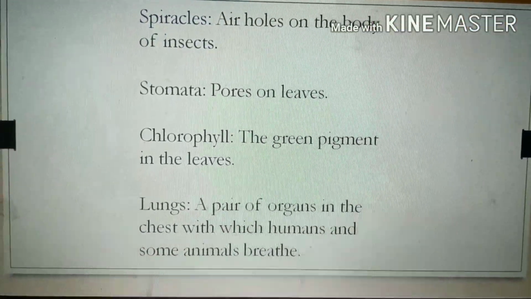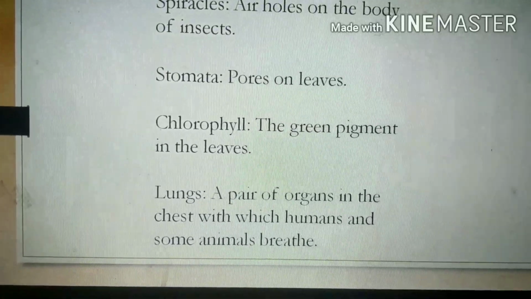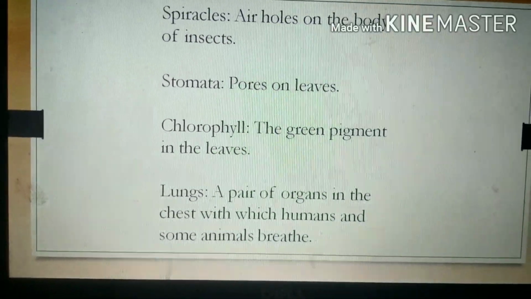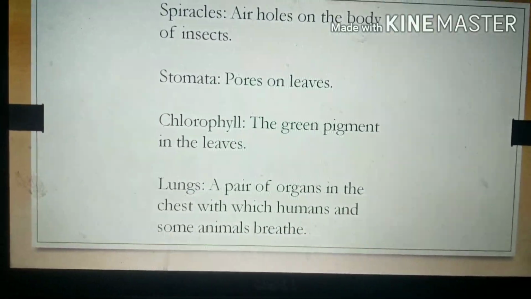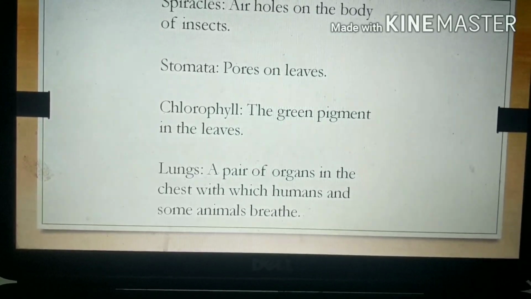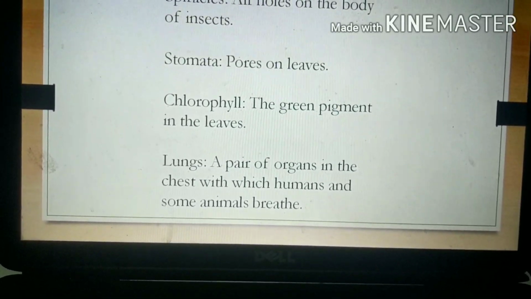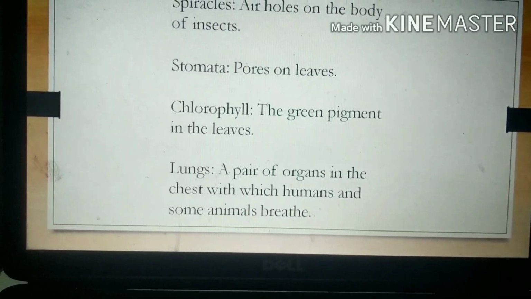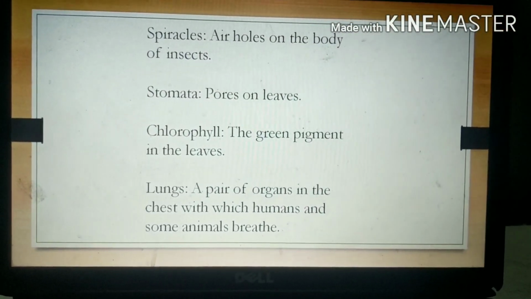Learned about this: spiracles, air holes on the body of insects; stomata, pores on leaves; chlorophyll, the green pigment in the leaves; lungs, a pair of organs in the chest with which humans and some animals breathe.